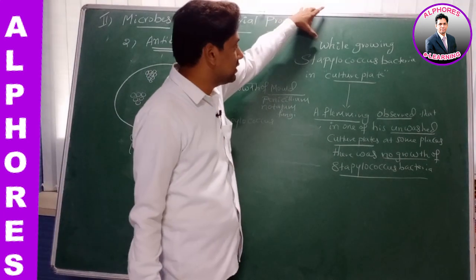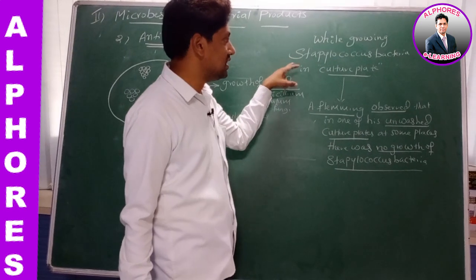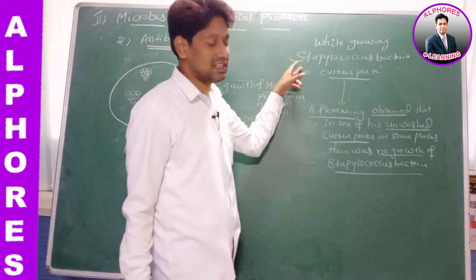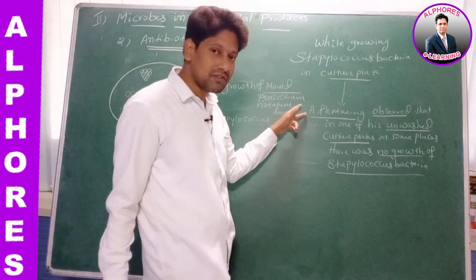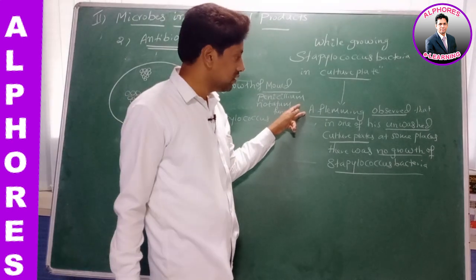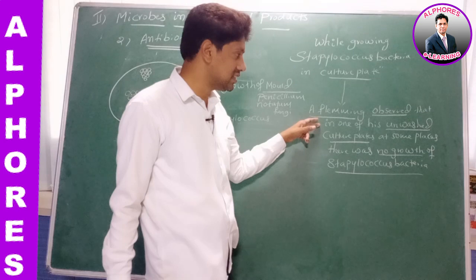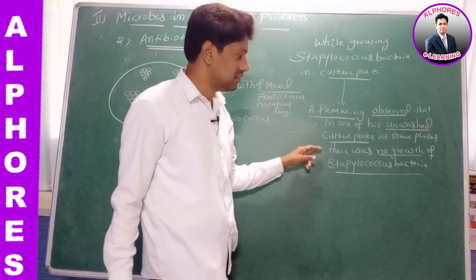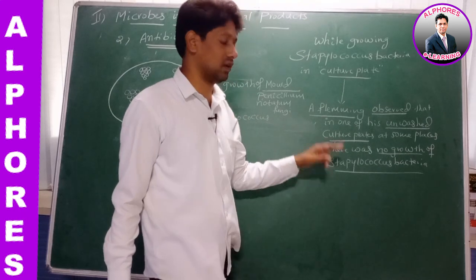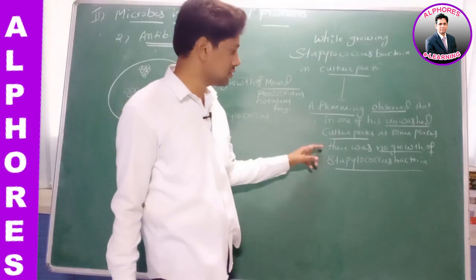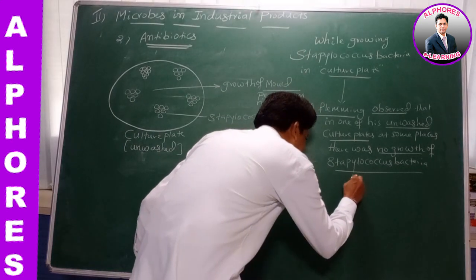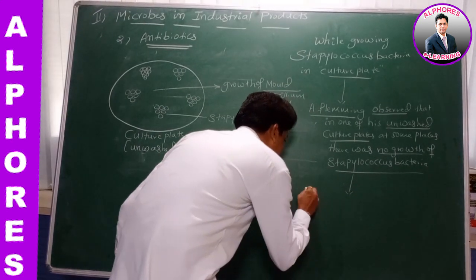While growing Staphylococcus bacteria in a culture plate, who is doing this work? Alexander Fleming. Alexander Fleming observed that in one of his unwashed culture plates, at some places there was no growth of Staphylococcus bacteria. Then Alexander Fleming, what did he do? He observed.